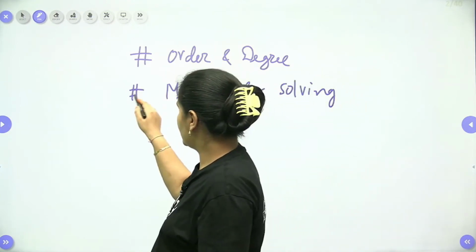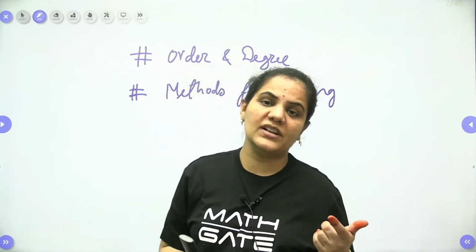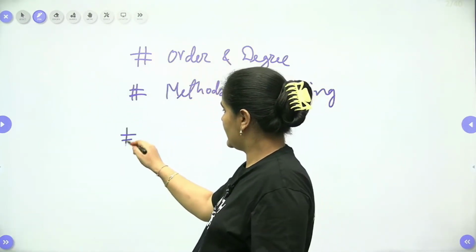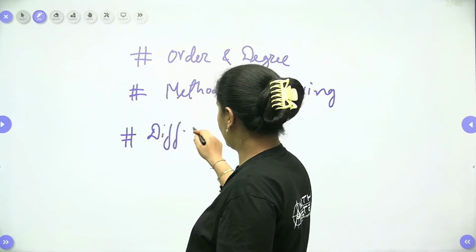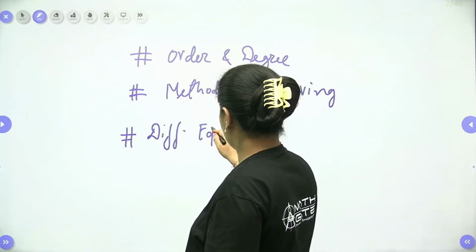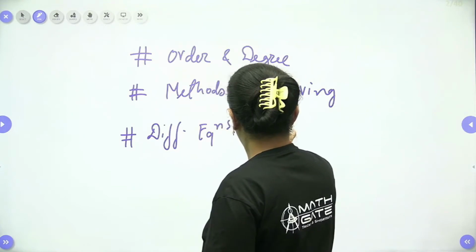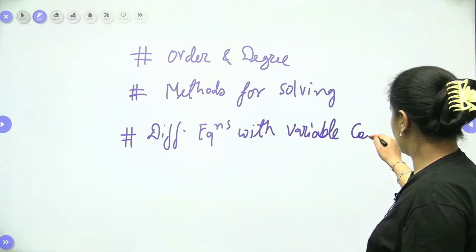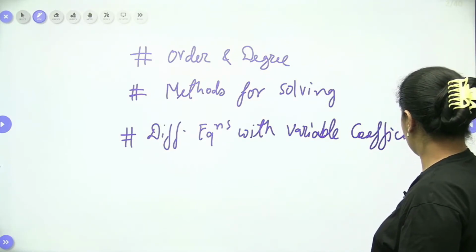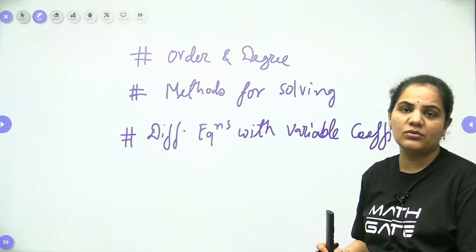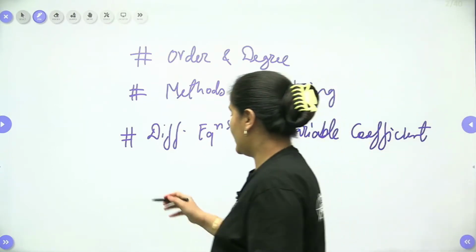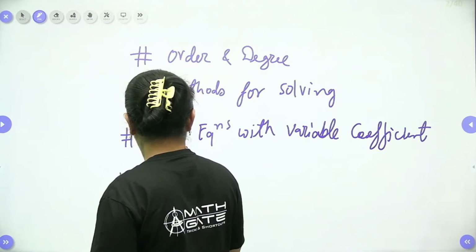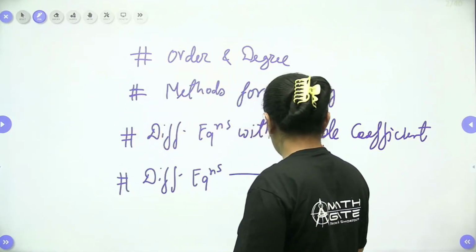After that we will go for the differential equation with variable coefficient and differential equation with constant coefficient. So we will have a discussion on differential equation with variable coefficient. When we talk about the variable coefficient, there is only one method, Euler-Cauchy equation, right? Before that we will have a discussion on differential equation with constant coefficient.